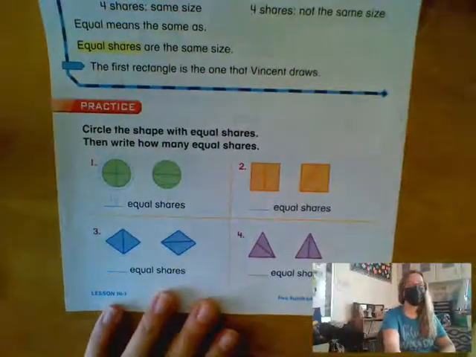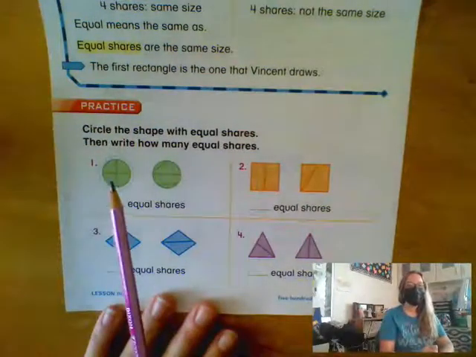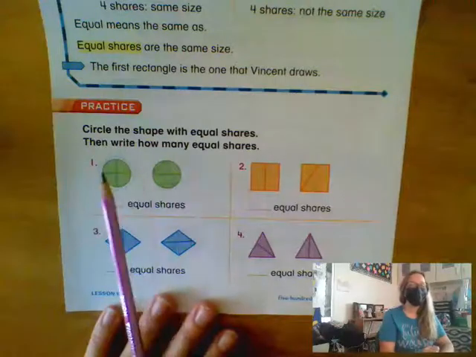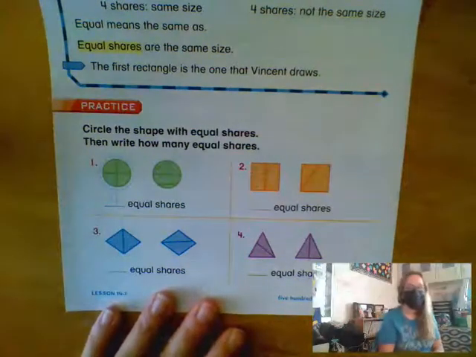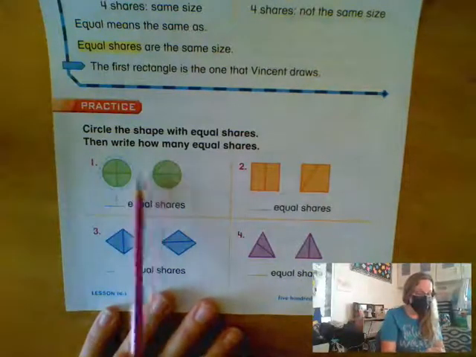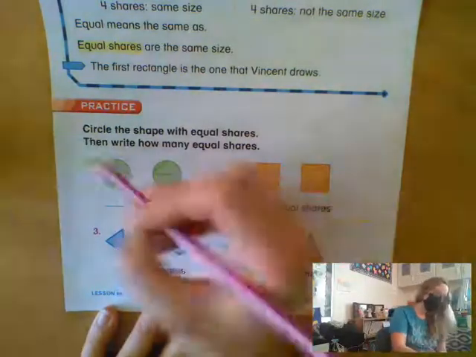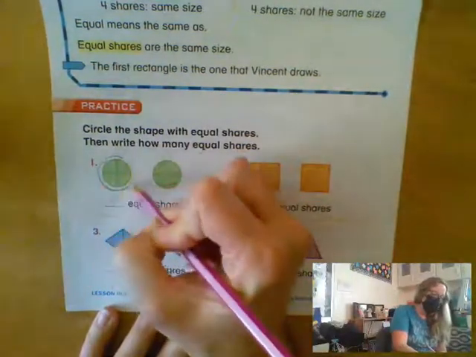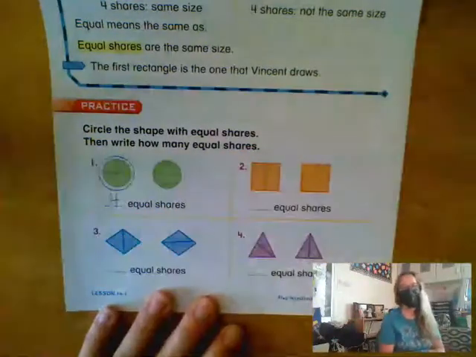Okay, so if we take a look here, it says circle the circle that has equal shares and then tell how many equal shares there are. So do you see how both of these circles are cut, but which one has all four parts the same? The first one, so trace that circle. And how many parts are there? 1, 2, 3, 4, so trace the 4.